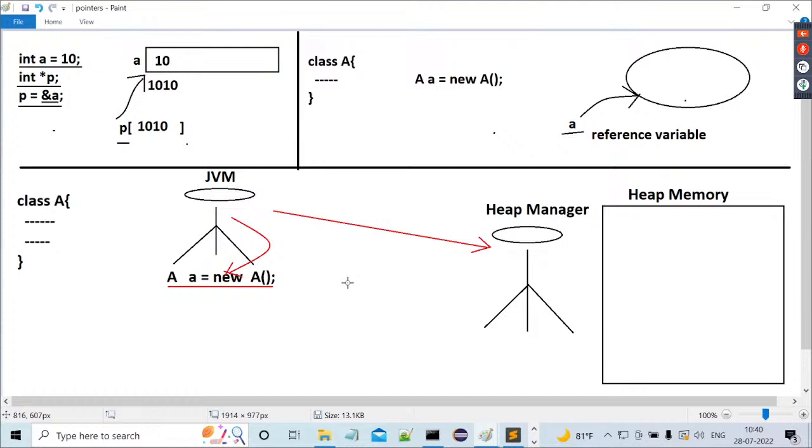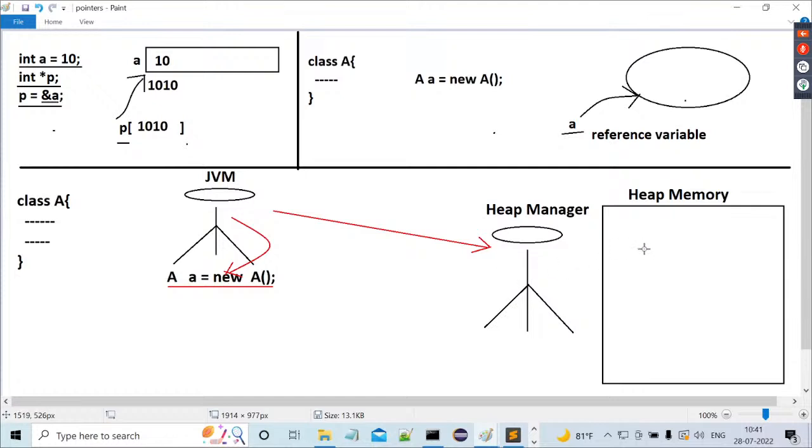Now understand it clearly. Whenever the JVM executes this particular instruction, immediately the JVM will send a request to the heap manager to create an object. Then, of course, internally the heap manager will talk with the JVM about how much memory is required and for what purpose you are asking for this memory. Everything will be clear internally. I'm not going to talk about that much internal content here. The only point is that the JVM is requesting the heap manager to create an object.